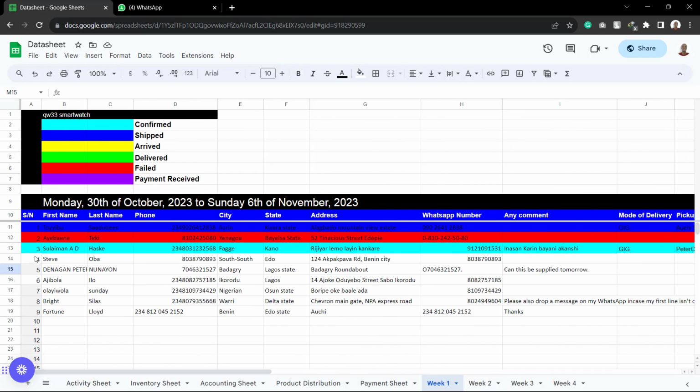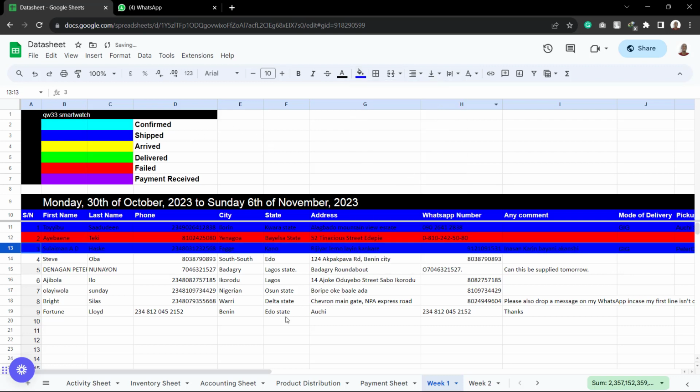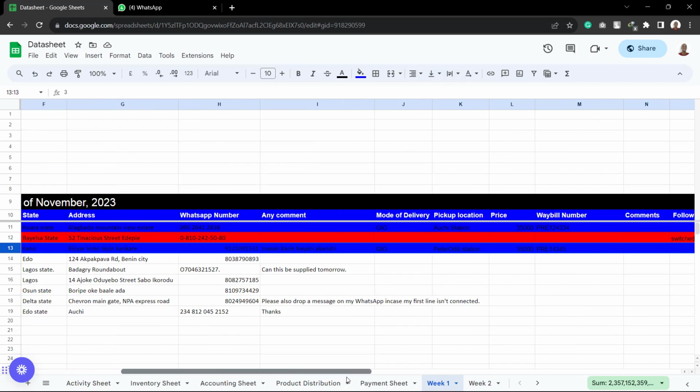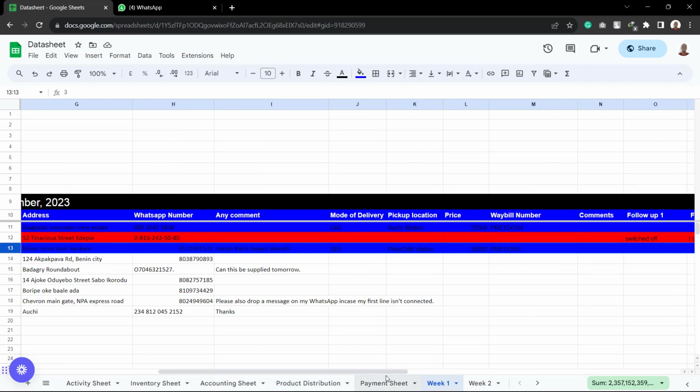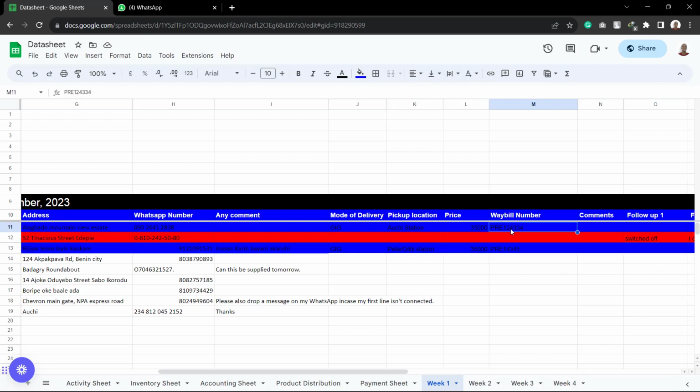Then you change the color. Now once you've changed the color to shipped, do you understand? The next thing you have to do is, once GIG changes the number from PRE, I'm going to show you how you are going to see it in the app. I'm going to explain all of that. But once it changes, there's a way you would know. They will send a notification on the app, and you see the notification that they've created that shipment and they've started working on it. So the name changes from this PRE, do you understand?